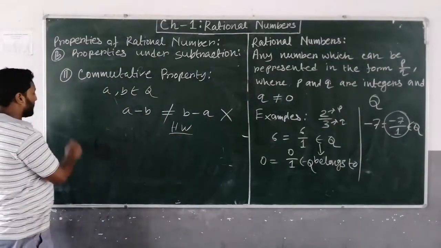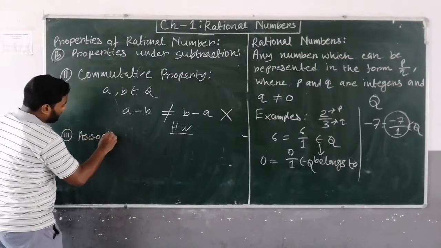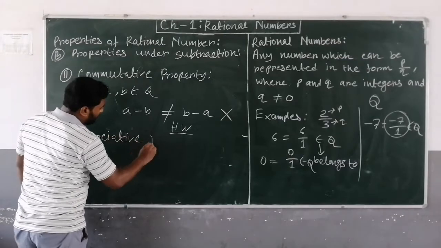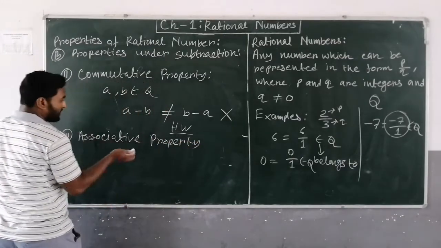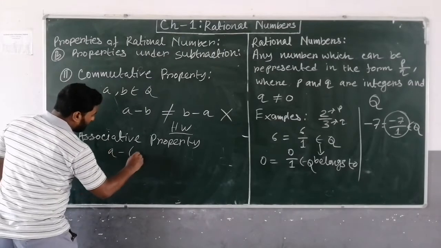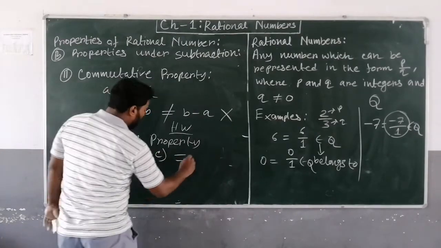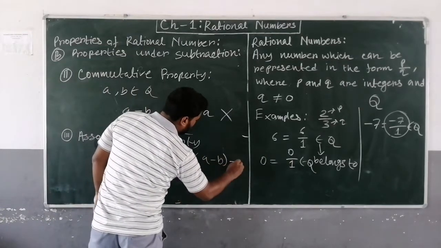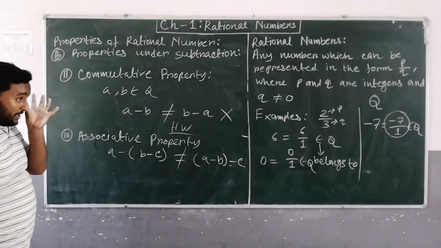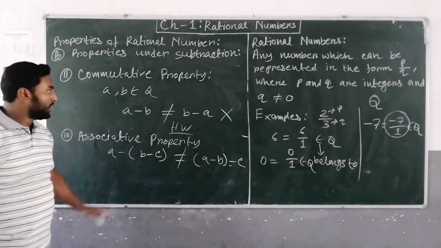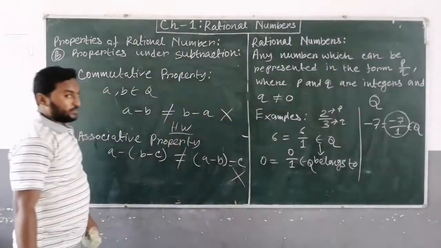And the third property is the associative property. It means if three rational numbers are there, a minus b minus c and a minus b minus c grouped differently are not equal. The associative property under addition was true, but under subtraction it is not true.